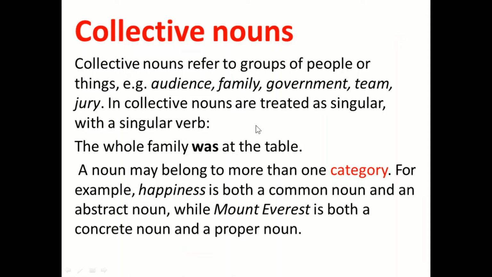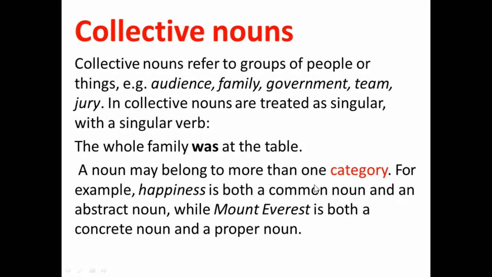Collective nouns are treated as singular with a singular verb. These are not plural. Here we have the example. The whole family was at the table. So we will not say the whole family were. The whole family was, because family is one word, and we will take it as singular.